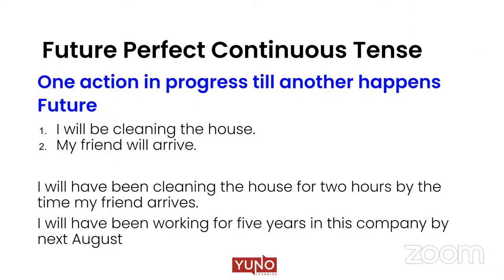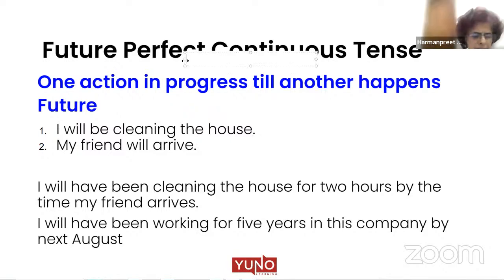Ma'am, what is the formula? You have just told us the future perfect tense formula. Wait, I'm writing. Yes. Will plus have plus been plus verb with ing. This is called the structure.